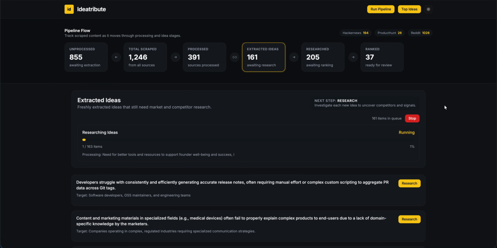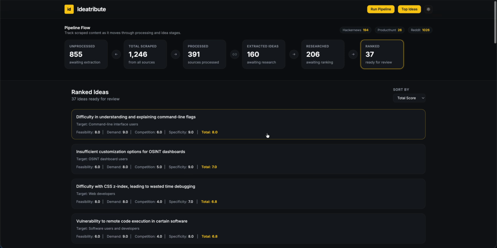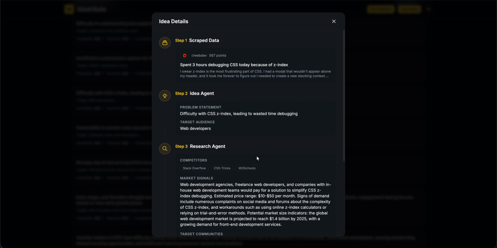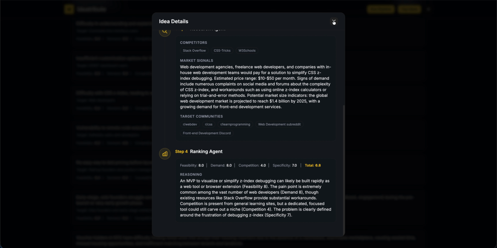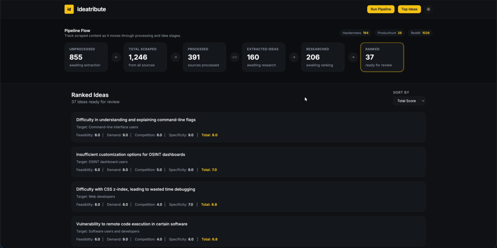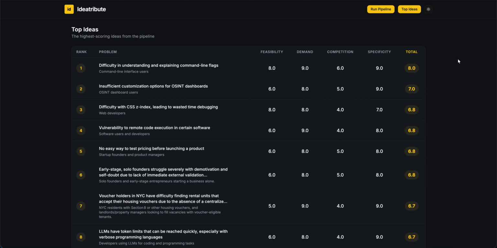But finally, what I want to show is in the ranked section, we have the final rankings of the AI agent, so we can see all the information here. Finally, let's say you run this for a day and you have hundreds of ideas and you want to see what you want to work on. You can hit over to the top ideas tab, and this is where we rank all the ideas in there, like total. Again, all these parameters and specificities and the agent comments can be fine-tuned to what exactly you're looking for.